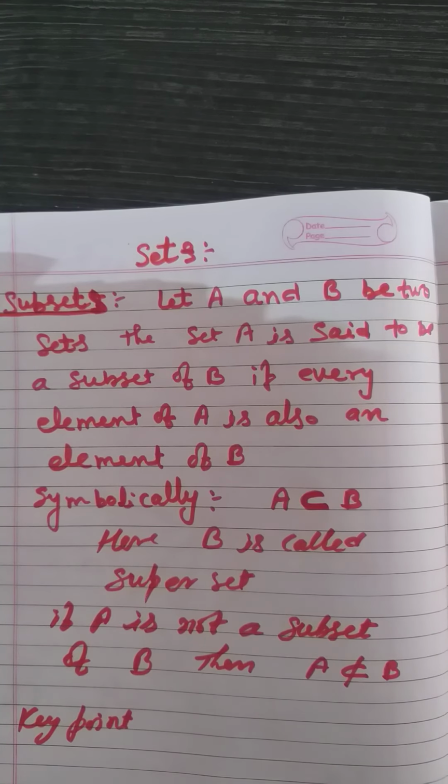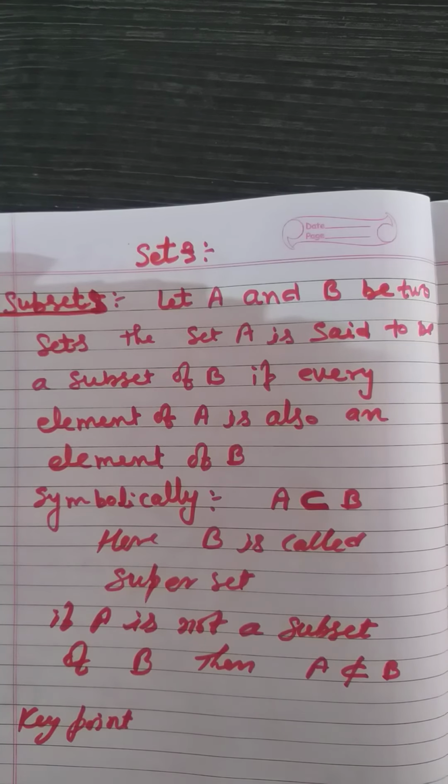Now we need to understand the key points. The first one, every set is a subset of itself. Very important. Every set is a subset of itself, right? A is a subset of itself.